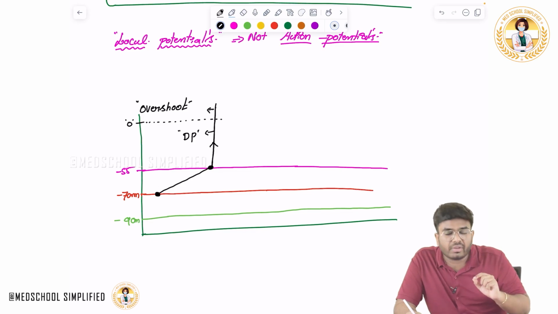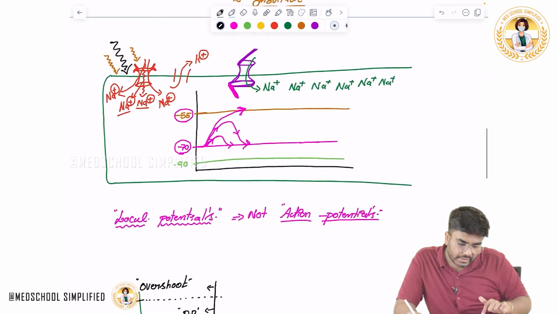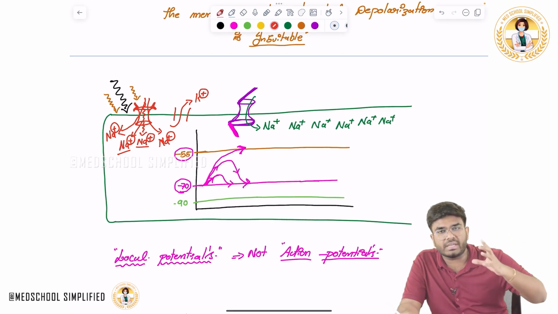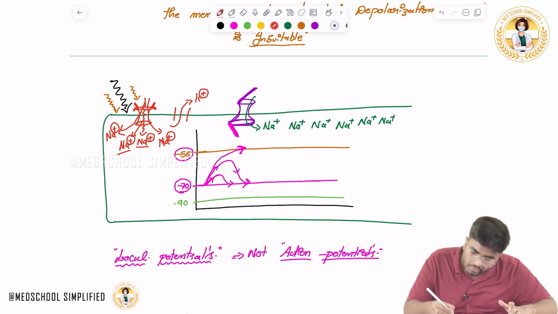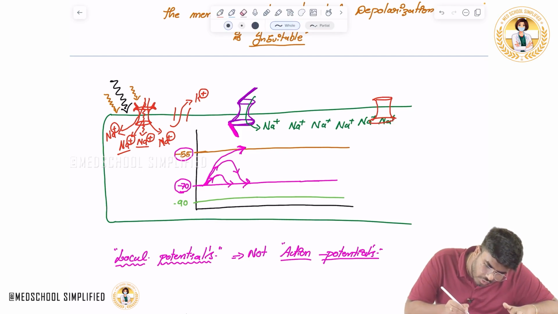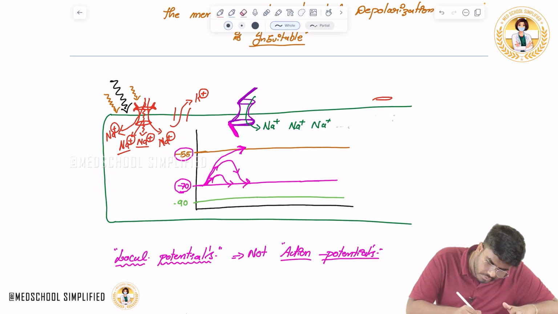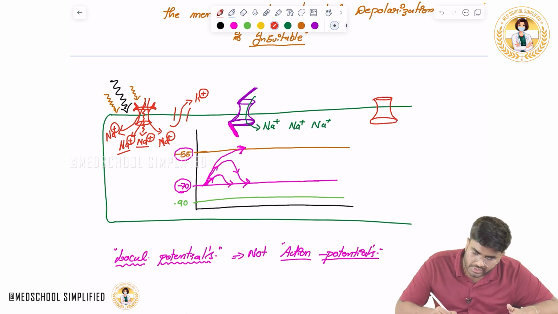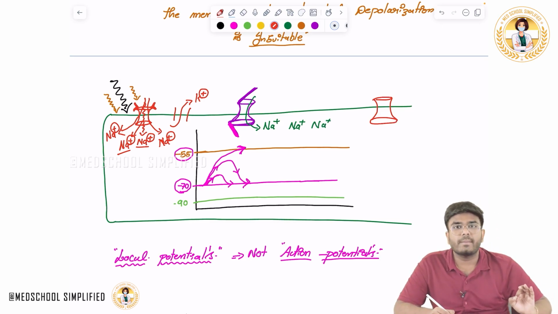Look, whenever there is an overshoot in these neurons, when it becomes plus 10, plus 20, near that time, new channels will open on the cell. Whenever there is a positive voltage, these new channels open. These are voltage gated potassium channels. Let me draw here. This is a voltage gated potassium channel, and now it has opened.